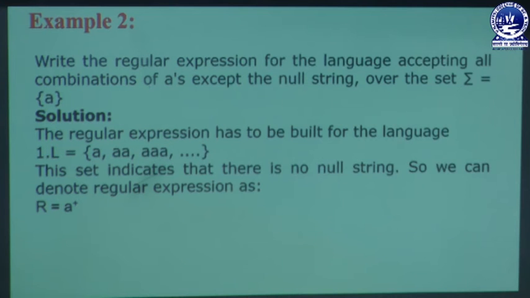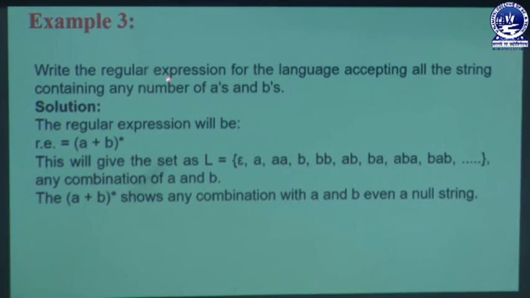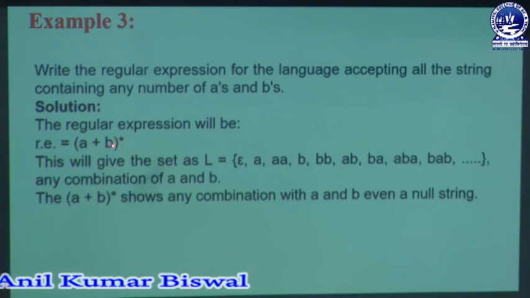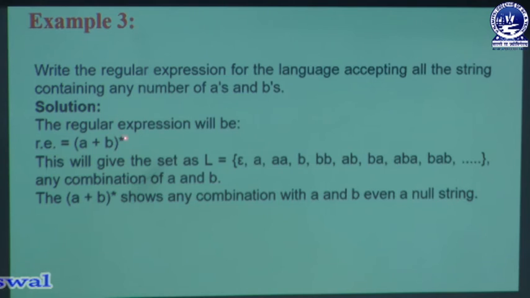In the third example we are learning, write the regular expression for the language accepting all strings containing any number of A's and B's. Whenever a user can create more than one A and B, at that time we are going to discuss what different formats we have. So here the regular expression, RE, stands for regular expression, and it is written as (A+B) whole star. That means (A+B) whole star is a part of that.